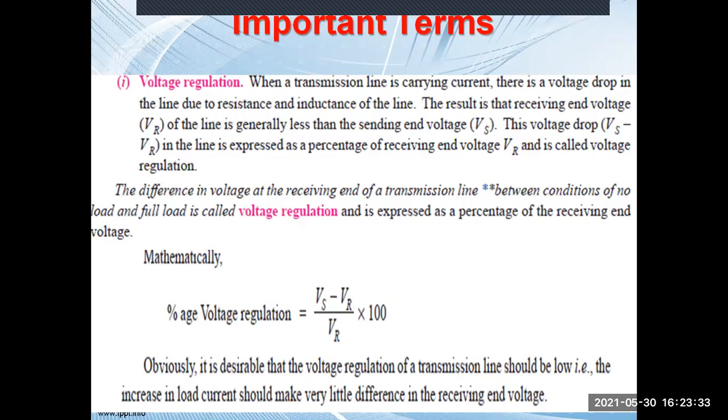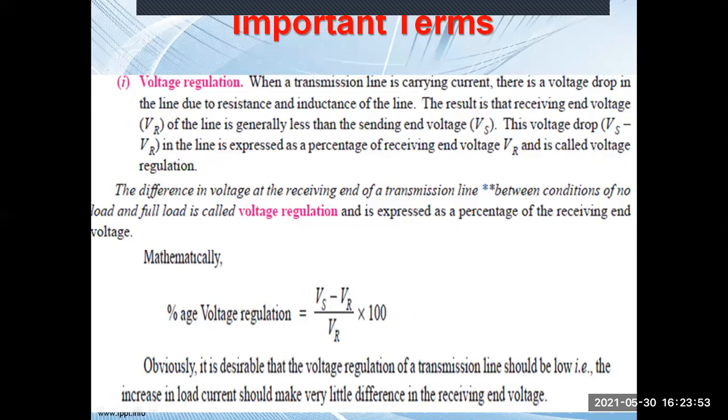The difference in voltage at the receiving end of a transmission line between the conditions of no load and full load is also called the voltage regulation, and it is expressed as a percentage voltage regulation. It is Vs minus Vr by Vr into 100. So we need to understand this. I will discuss this.